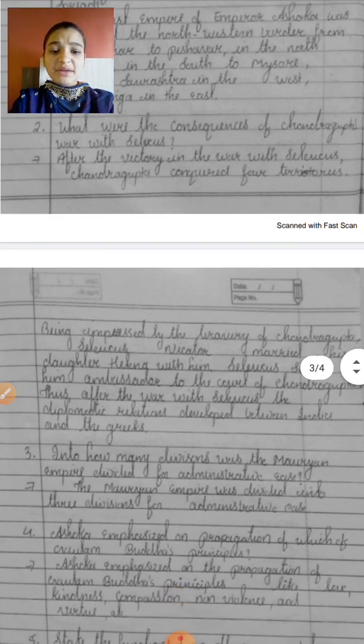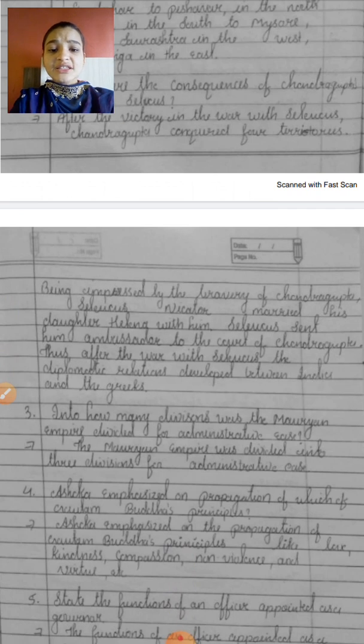Being impressed by the bravery of Chandragupta, Seleucus Nicator married his daughter Helen to him. Seleucus sent an ambassador to the court of Chandragupta. Thus, after the war, diplomatic relations developed between India and the Greeks.